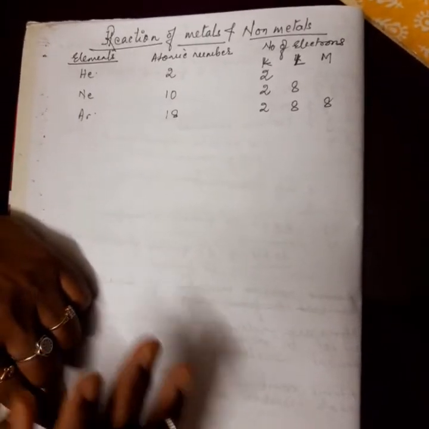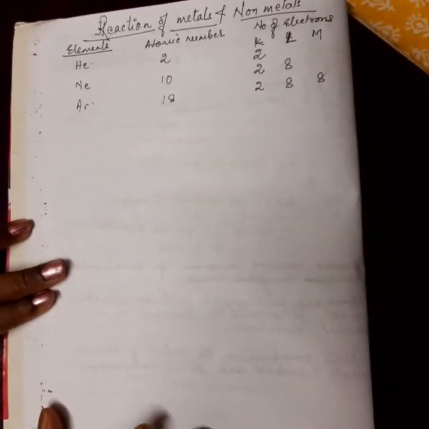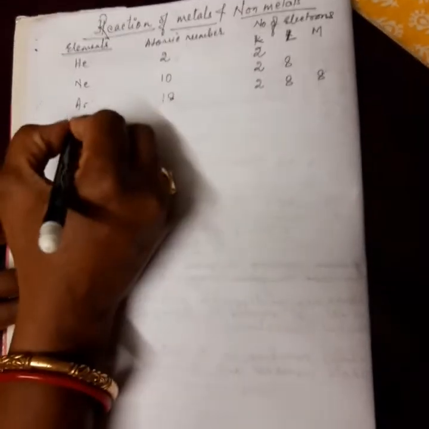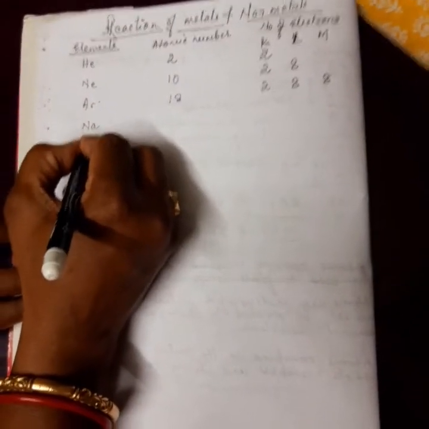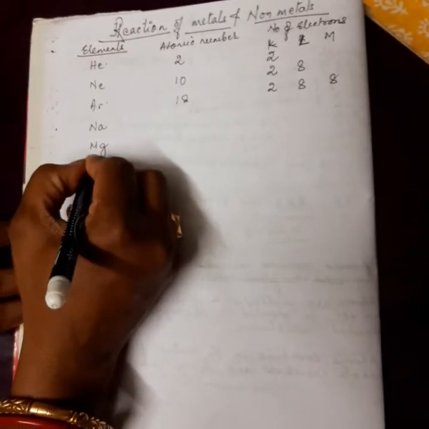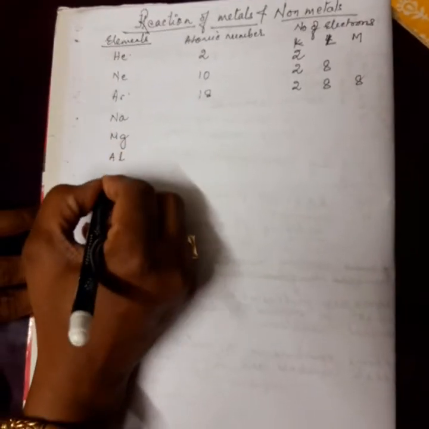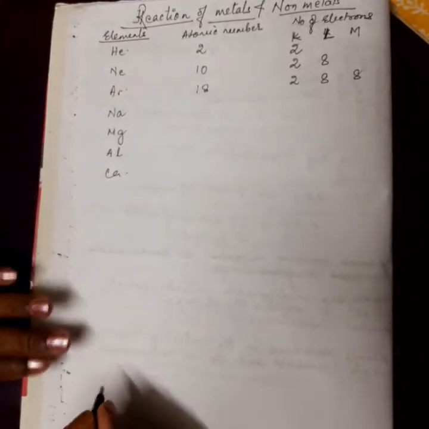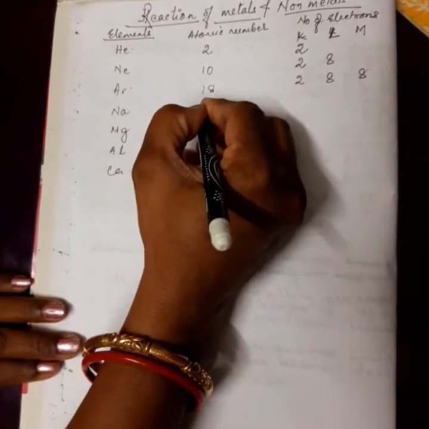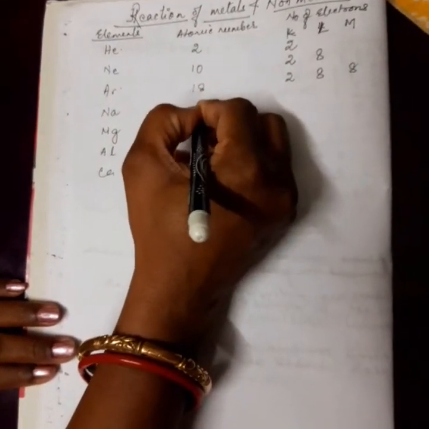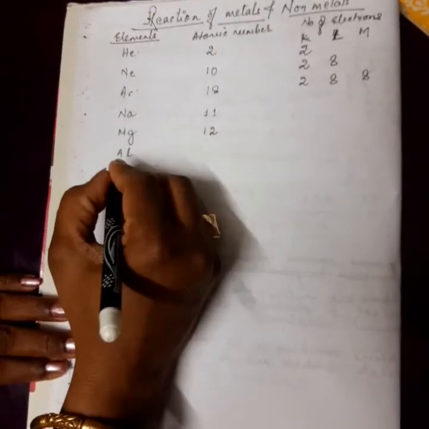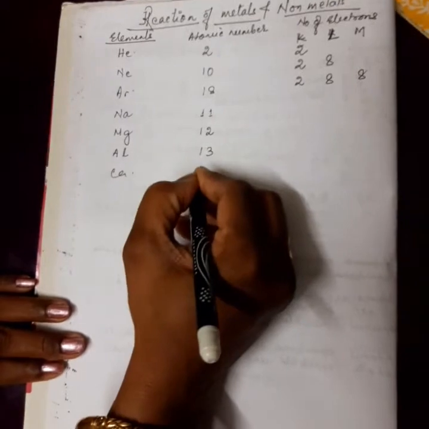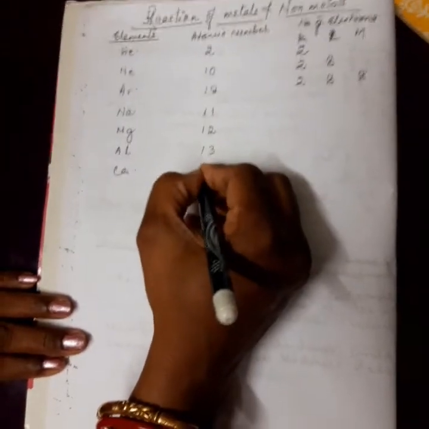Let's take the example of metals. Suppose we have sodium, magnesium, aluminium, calcium. What is the atomic number of sodium? The atomic number of sodium is 11. Magnesium 12. Aluminium 13. Calcium is 20.